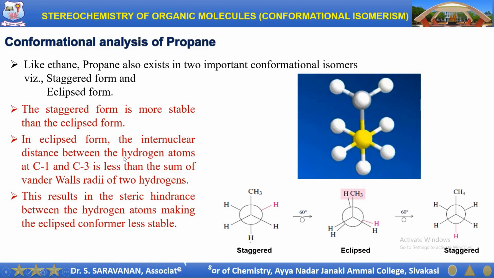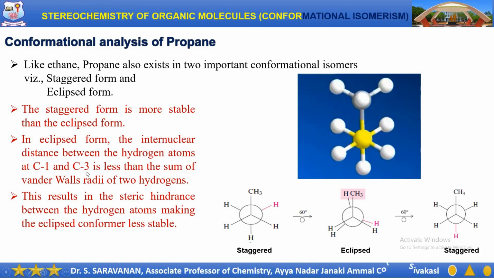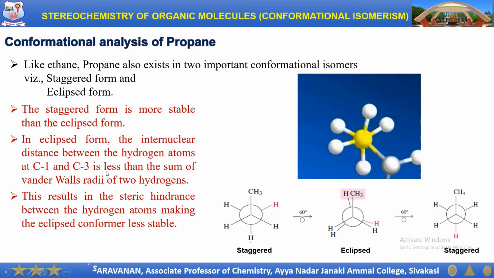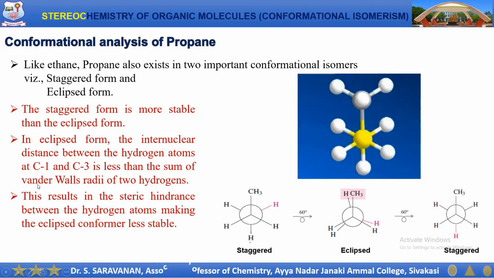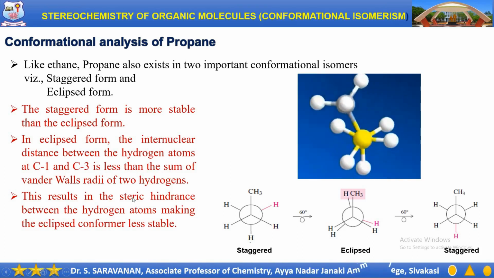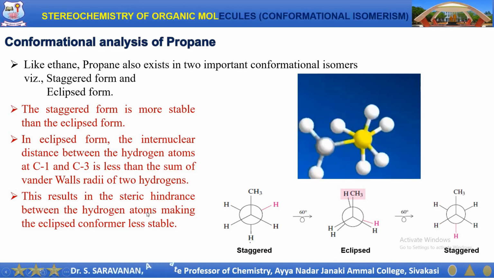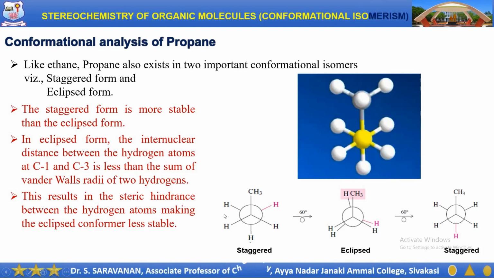It is due to the distance between the hydrogen atoms at C1 and C3 of the propane molecule, which is less than the sum of van der Waals radii of the two hydrogen atoms. This results in strong steric hindrance between the hydrogen atoms at C1 and C3.